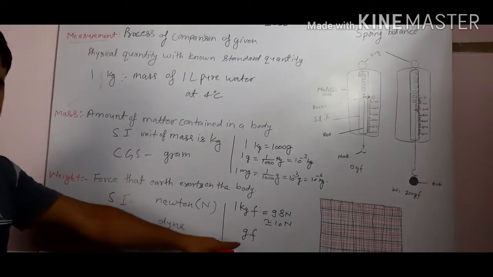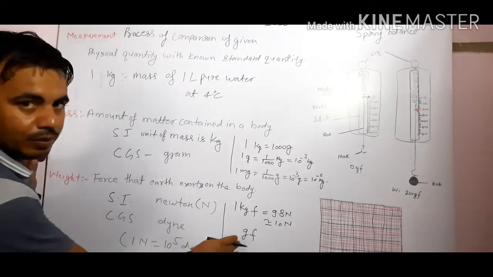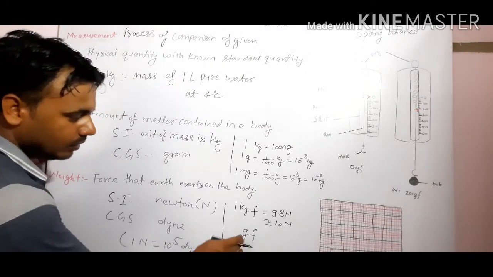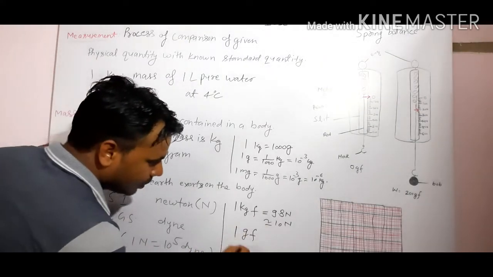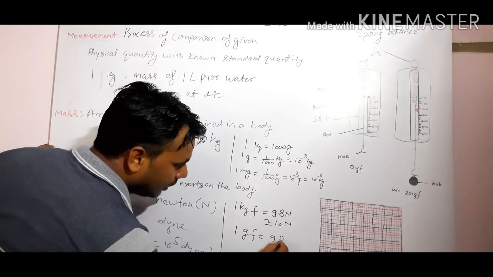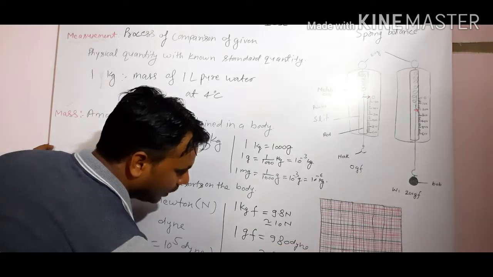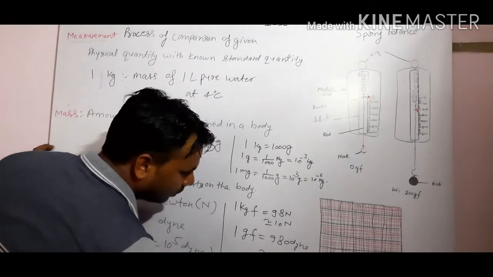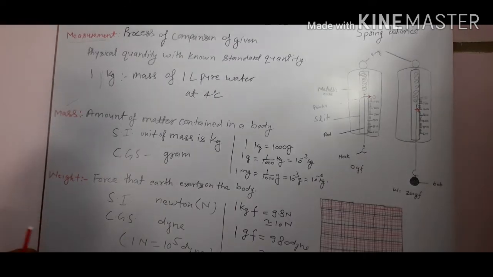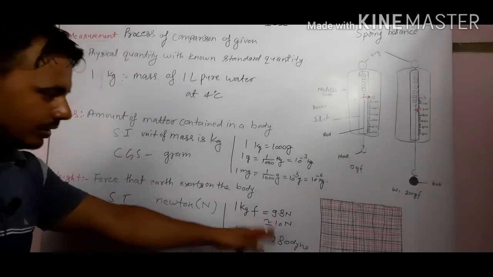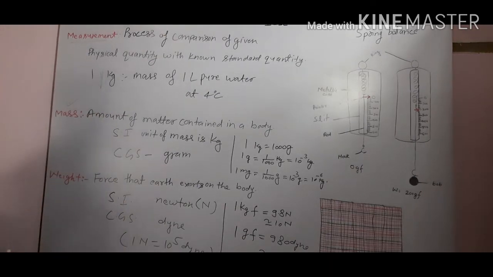Same way, what is the definition of 1 gram force? The force exerted by the earth on a 1 gram body is called 1 gram force. 1 gram force is equal to 980 dyne, or approximately 1000 dyne. So these are the relations between kilogram force, Newton, gram force and dyne. All these things we have learned.